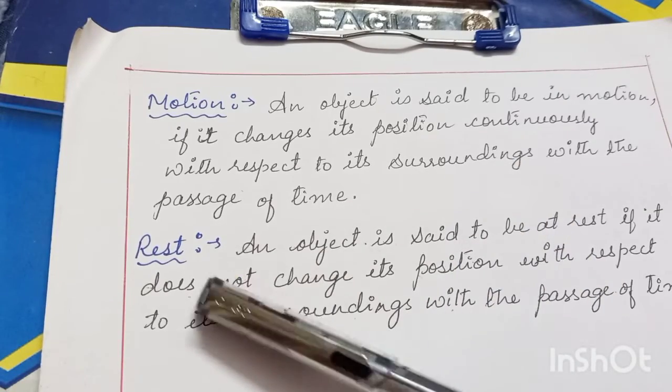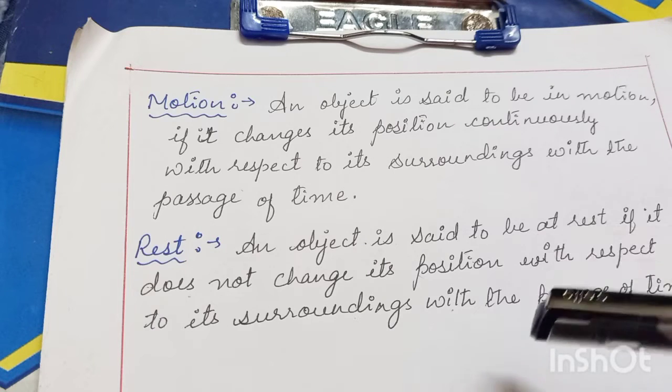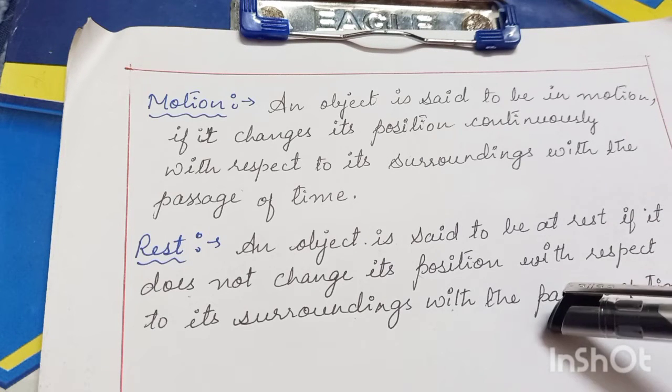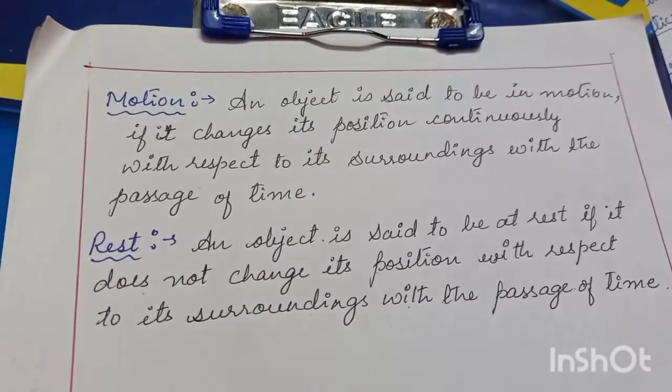And let us see what is rest. An object is said to be at rest if it does not change its position with respect to its surroundings with the passage of time. That is called rest.